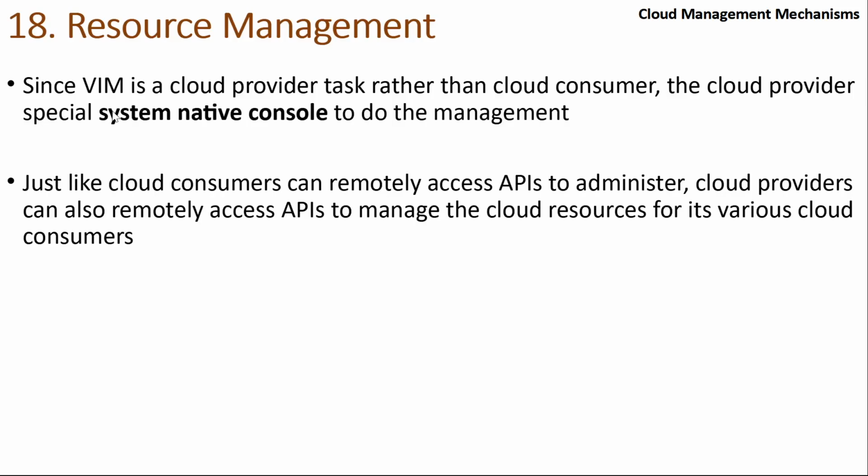So an AWS employee will definitely have access to VIMs if they want to do something with the VMs in response to the problem that you're facing. It can internally have its own system native console, like its own website or portal inside, to manage and administer the resources even at the infrastructure level.